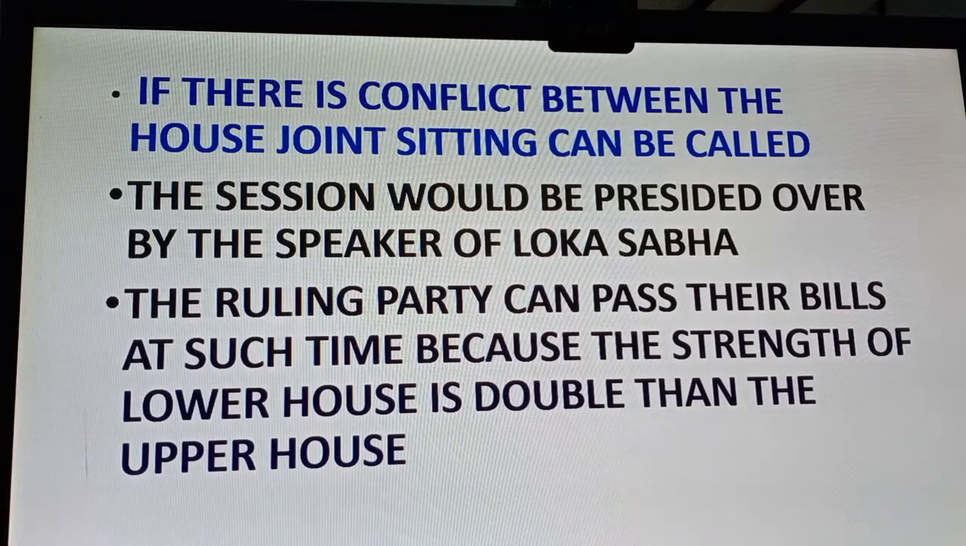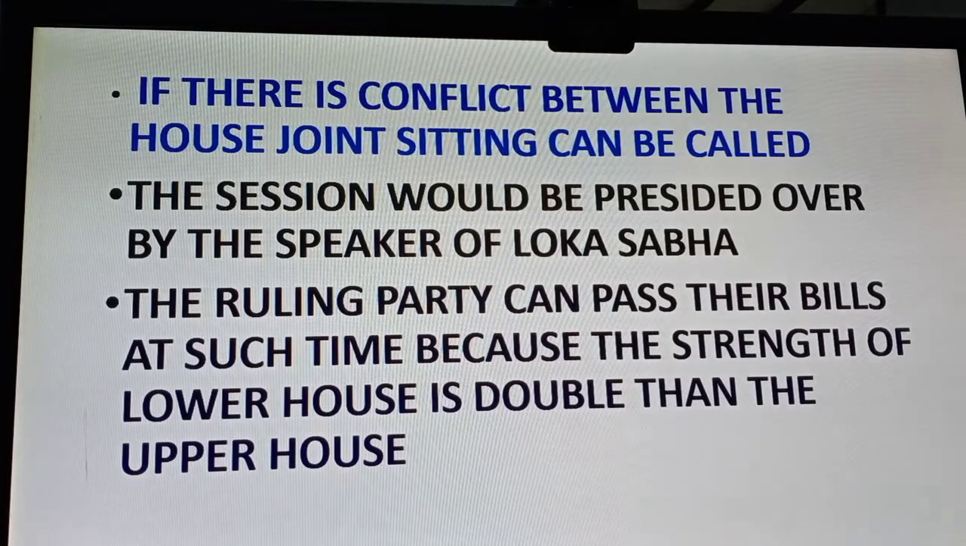Normal rule making: both houses should pass a bill to become law. And bills other than money bills can be introduced in any house. I hope you know what a bill is. A bill is a suggestion to make a law.